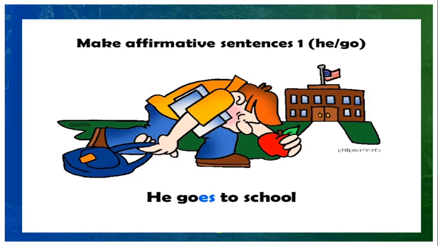As some example sentences in the simple present tense: subject he and verb go. Using these two, we are framing the sentence. He goes to school. We cannot use the verb go as it is here because the subject is he, third person singular, so we are adding es. Already we have studied the rules. So he goes to school.